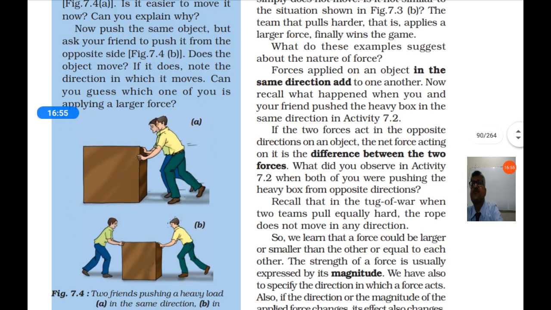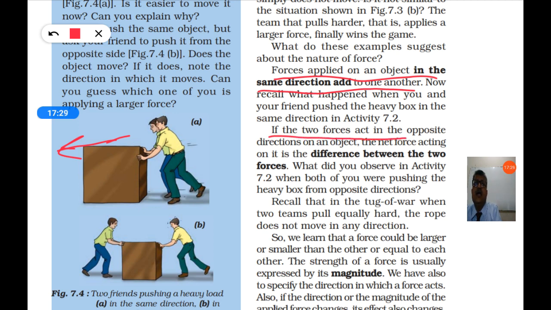So in this way, forces applied on an object in the same direction add to one another. If two forces are applied on the same object in the same direction, they will add to each other and increase the value. So it is easy to push the box with two children. If two forces act in the opposite direction on an object, the net force acting on it is the difference between the two forces.